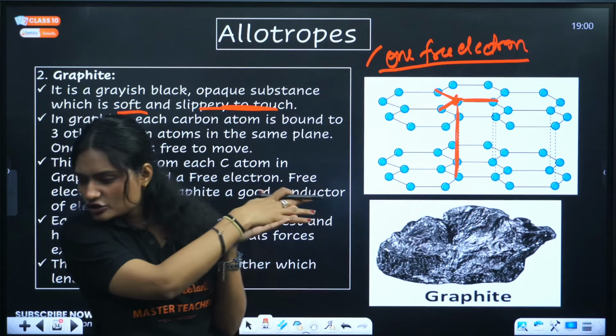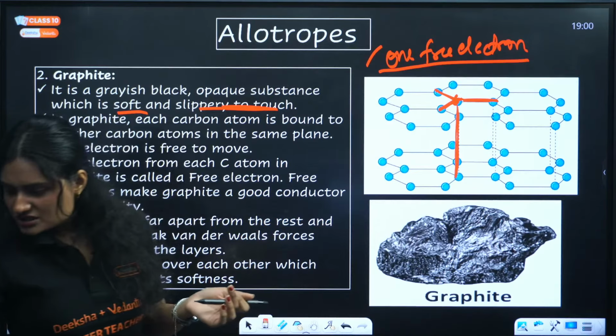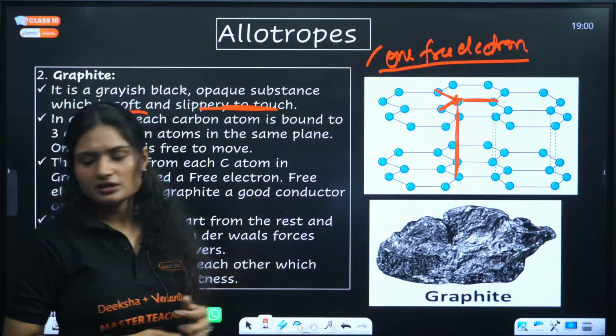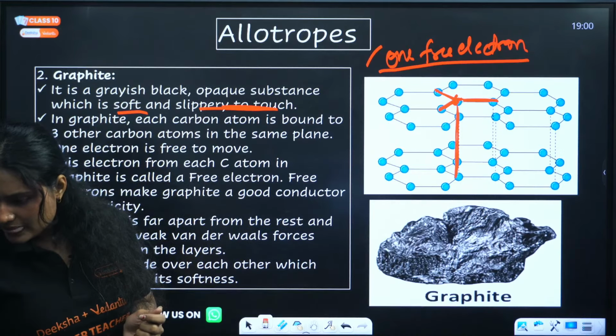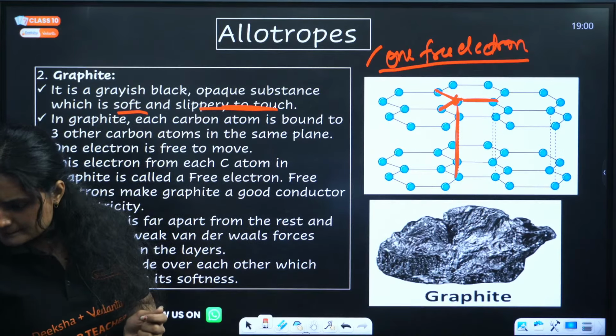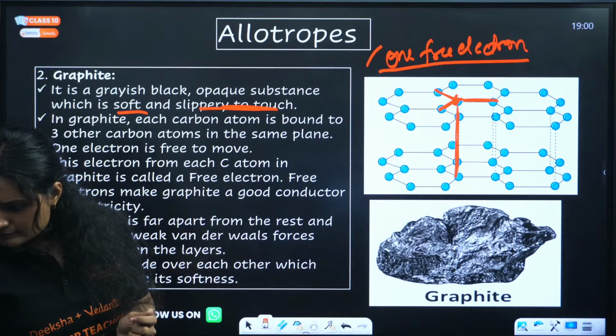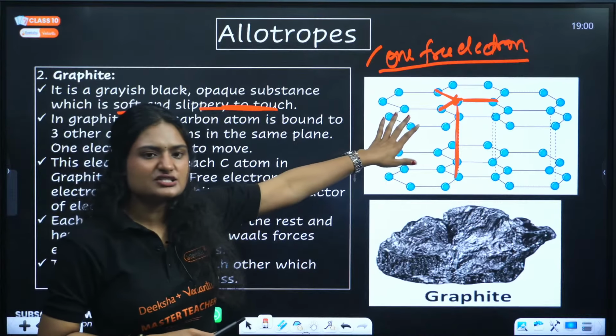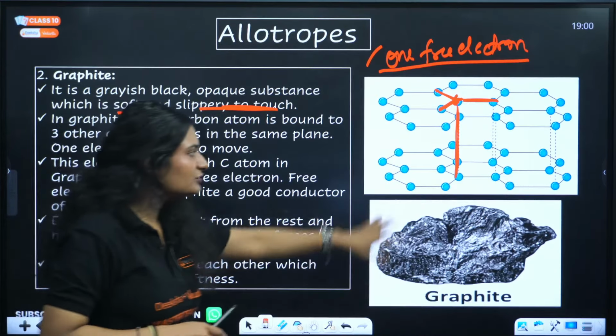Yes. Allotropes are out of syllabus or what? The structure, you might get questions from it and you need to draw it. It's very simple, you can draw it. Actually it is very easy. This is the structure. You don't need to draw this one. You can draw this one.